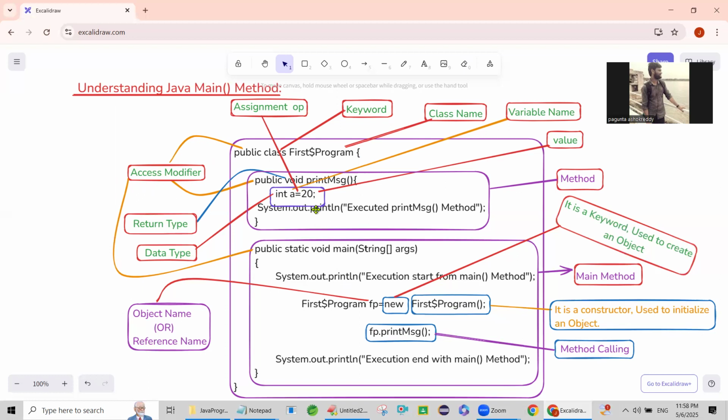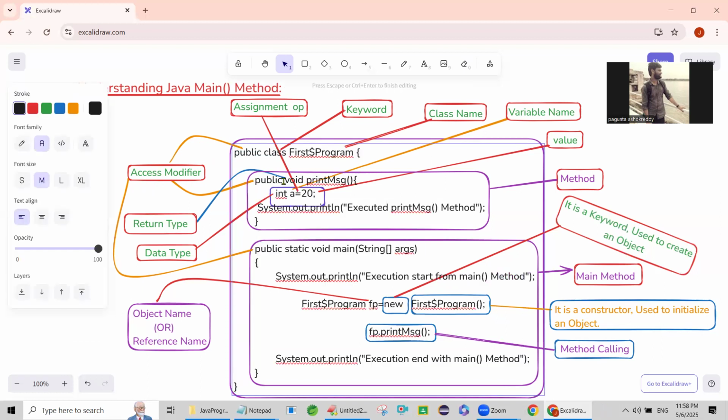If the method is static, how can you call a static method? If this method is static, then how do you call it? To call a static method, use the class name dot method name, directly without creating an object.